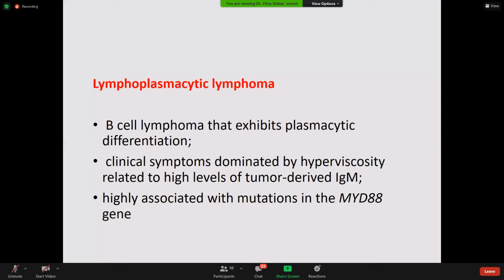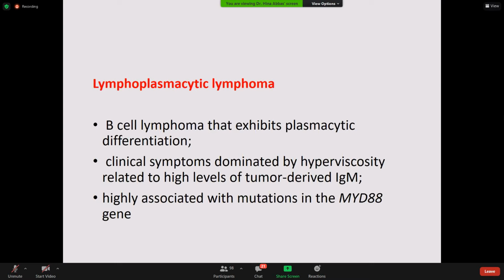Because this antibody is present in such large quantity in the blood, it produces a symptom of hyperviscosity, because tumor cells are continuously producing IgM. With monoclonal proliferation, one type of cell is proliferating and the same type of antibody, IgM, the heaviest antibody, is released again and again. So the patient will have symptoms of hyperviscosity, highly associated with mutations in the MYD88 gene.